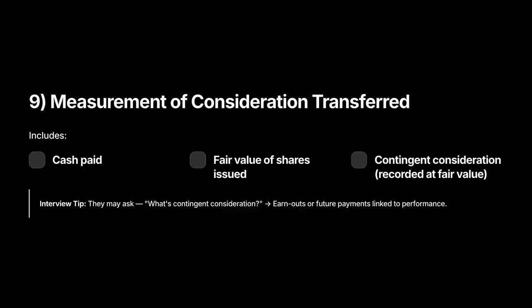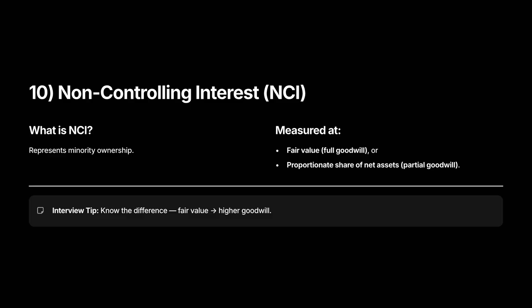Tiny example: an earnout that pays 50 crore rupees if revenue hits a milestone is a contingent consideration. Measure its fair value at acquisition and record it accordingly. Common interviewer question: how do you value shares issued as part of consideration? Answer: at their fair value on the acquisition date.